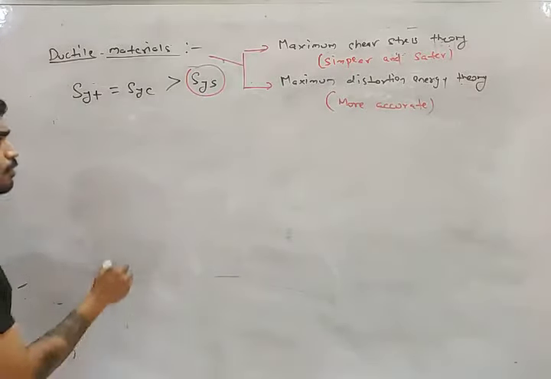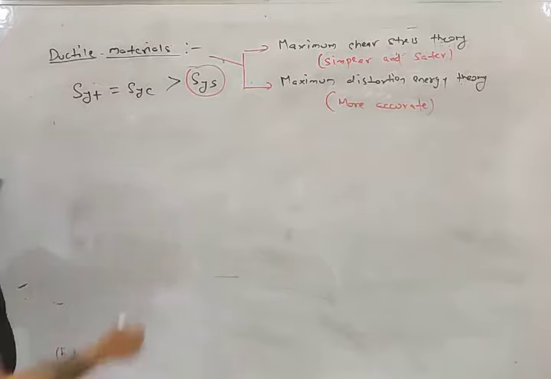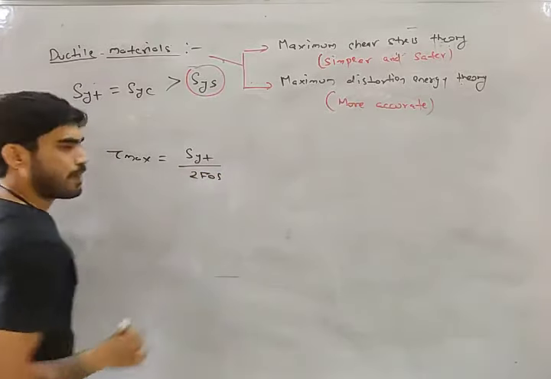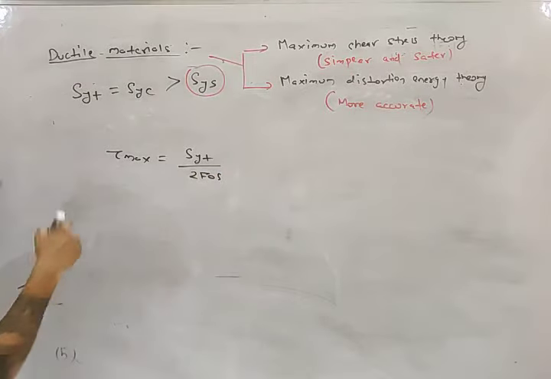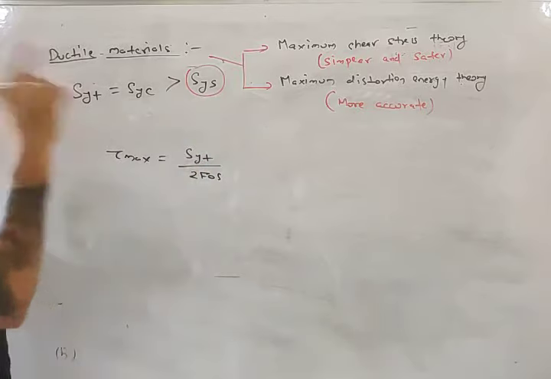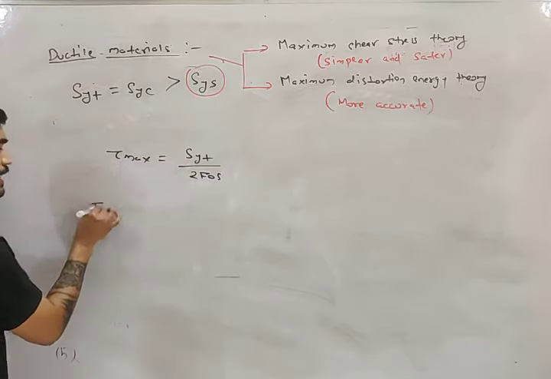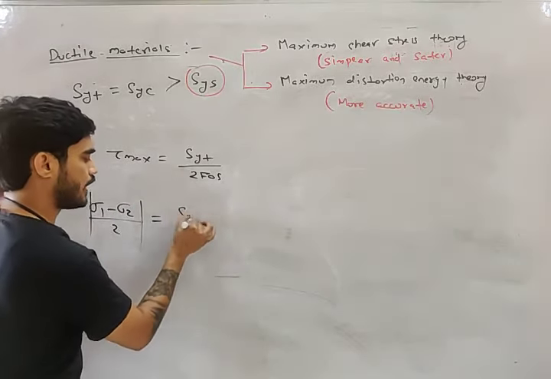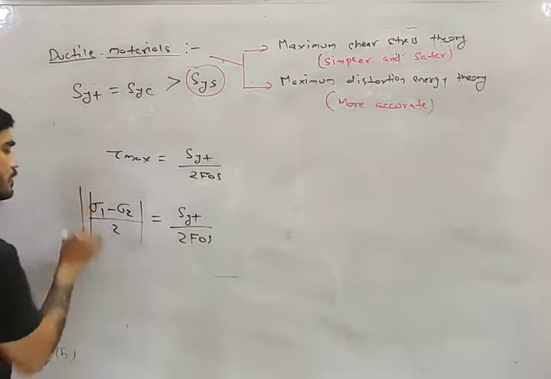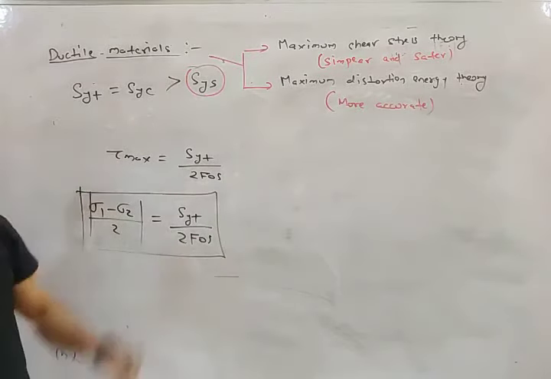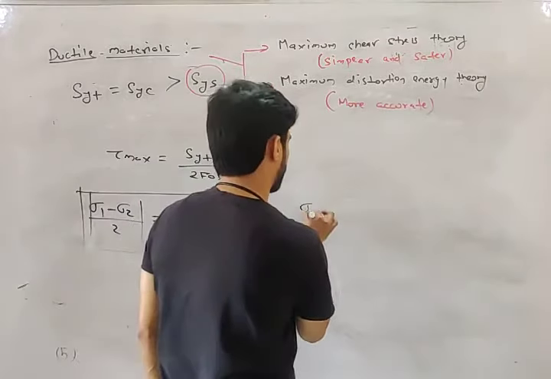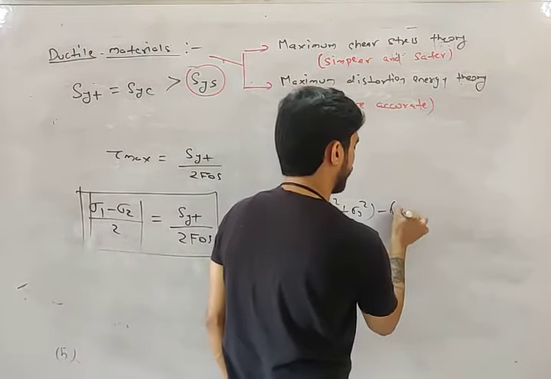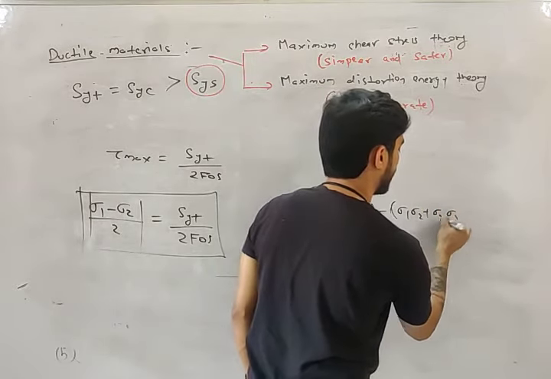Look at their equations, my friend. What is the equation of shear stress theory? Tau maximum equals SYT by 2 FOS. And which one will be tau max? The maximum of (sigma 1 minus sigma 2) by 2, (sigma 2 minus sigma 3) by 2, (sigma 3 minus sigma 1) by 2. Let's say (sigma 1 minus sigma 2) by 2 is tau maximum, equal to SYT by 2 FOS. So this is the equation of shear stress theory. What is the equation of von Mises theory? Sigma 1 squared plus sigma 2 squared plus sigma 3 squared minus (sigma 1 sigma 2 plus sigma 2 sigma 3 plus sigma 3 sigma 1).